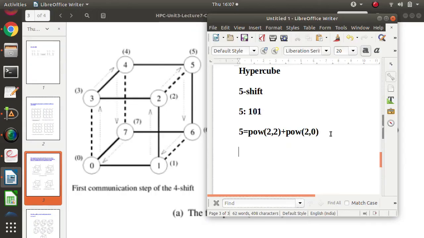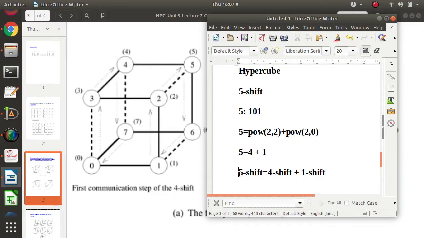In other words, 5 is equal to 2 to the power 2, that means 4, plus 2 to the power 0, which means 1. Now see how we perform the 5 shift. First we will perform a 4 shift, and after that we perform a 1 shift.